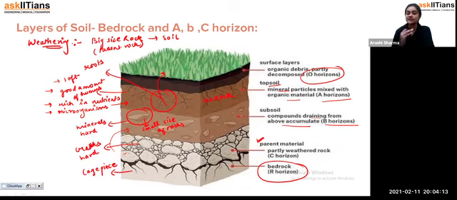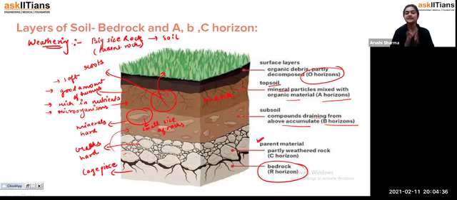Now from the topsoil, students, above that we have one surface layer which has organic debris, which is partly decomposed, that we call the O horizon. So that's how, students, we have seen that the soil has been divided into distinctive horizontal layers. And when we see these layers in one profile, that's why we call it the soil profile.